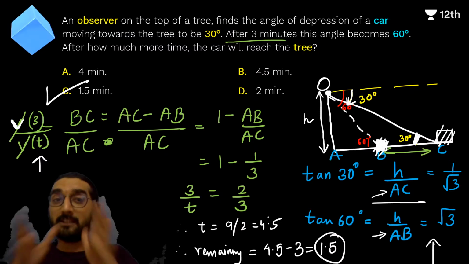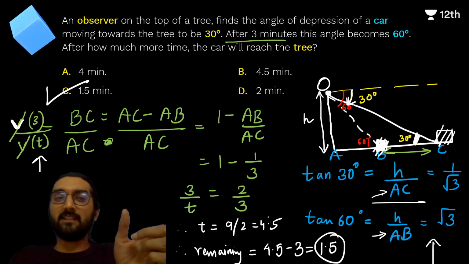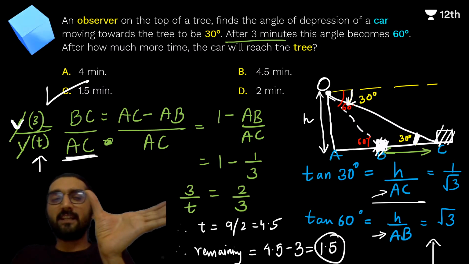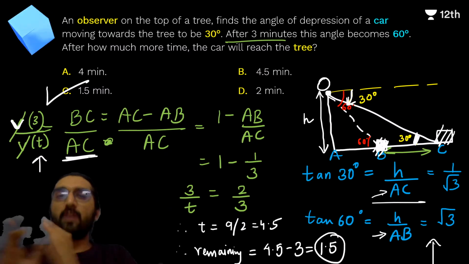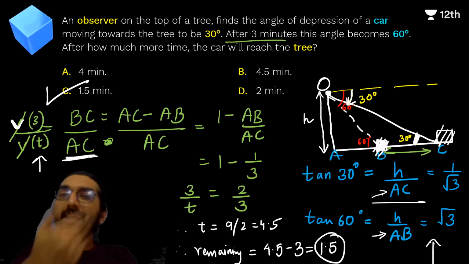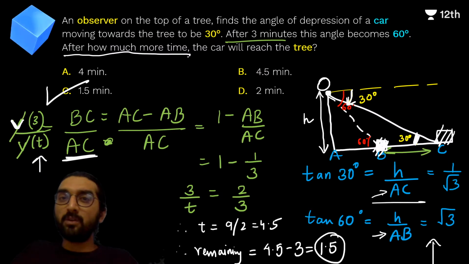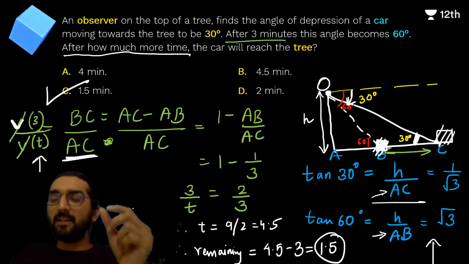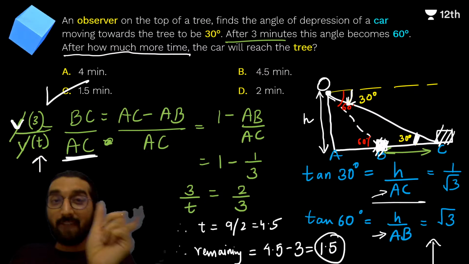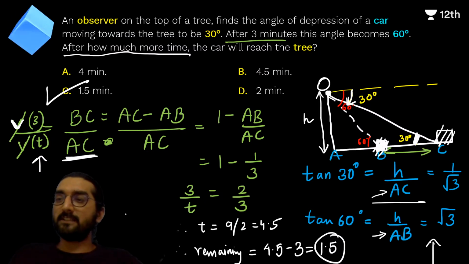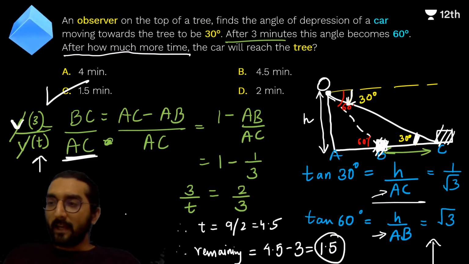Now look carefully, children, for AC that was t, okay. So to travel the distance AC it takes 4.5 minutes, 4.5 minutes, right. So the remaining distance to travel, that is exactly what the question asked. After how much more time will the car reach the tree? So basically how much time the car takes to travel the journey AB. So that is 4.5 minutes minus 3 minutes, that is 1.5 minutes. Yes guys, everyone clear, right?